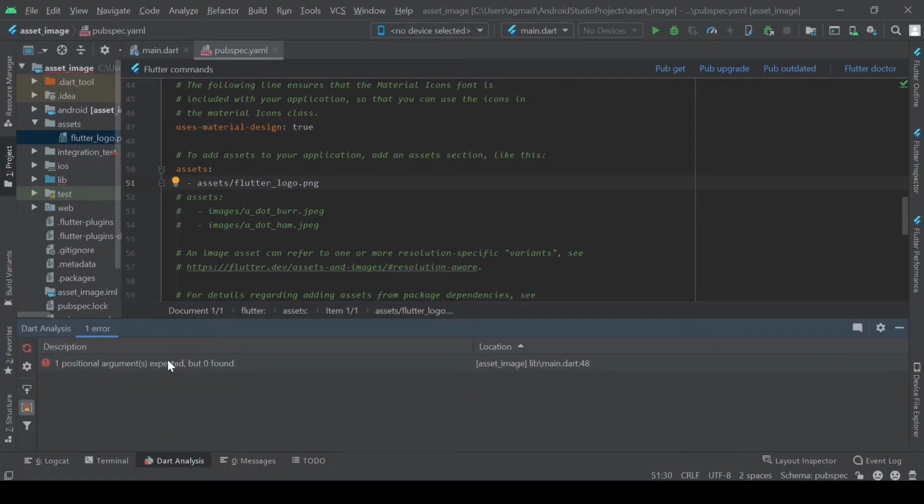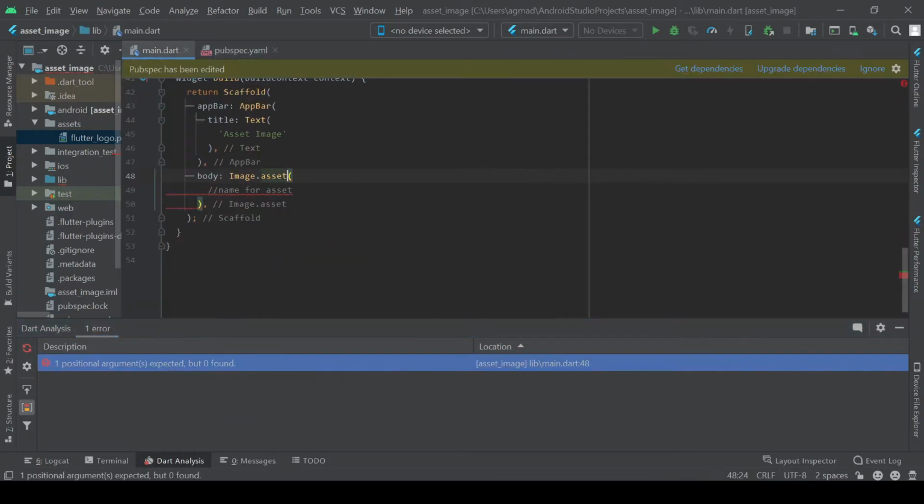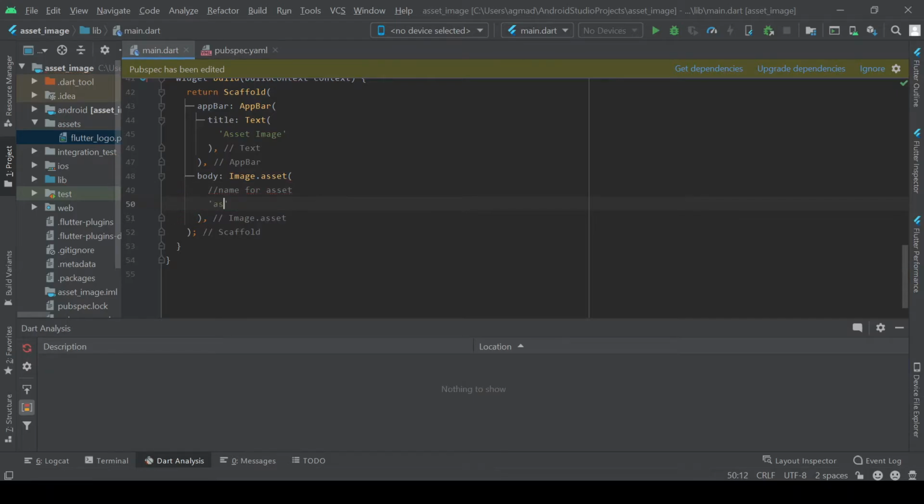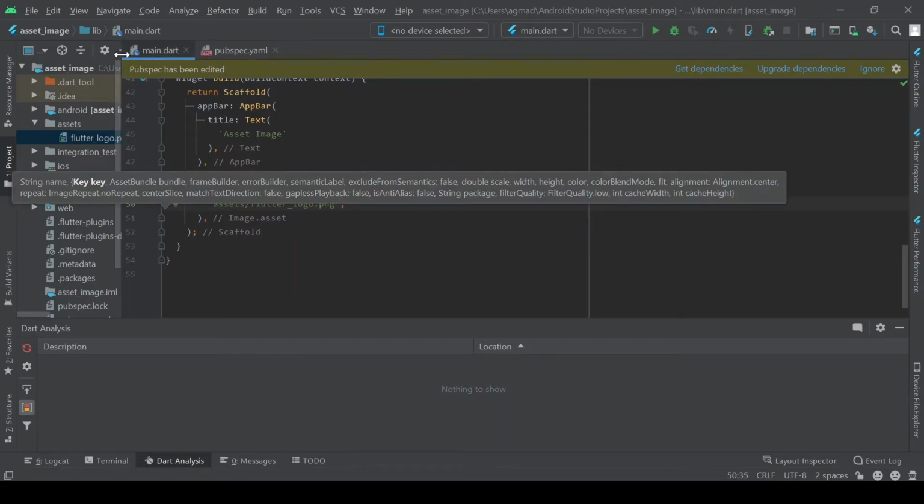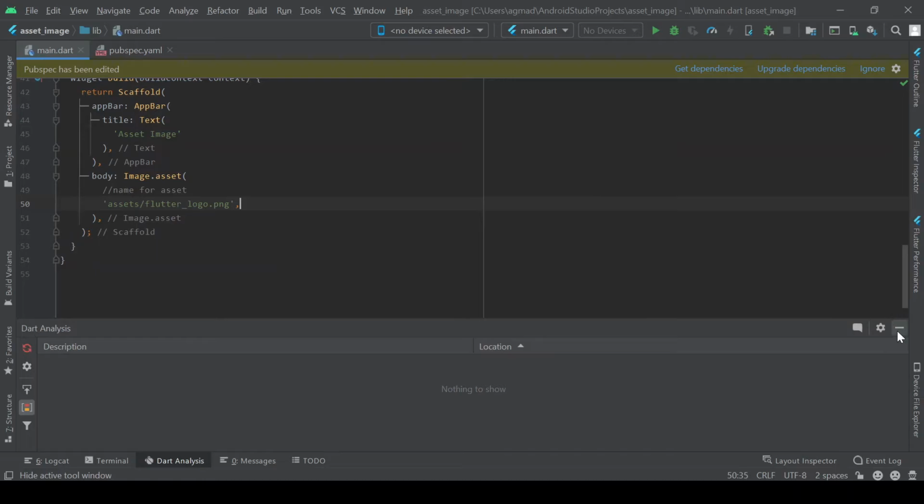So we've got an error for a positional argument, so that is image.asset. It actually requires the path to our image asset. So we're going to put that assets/flutter logo.png. And if we run our app, it should be there.